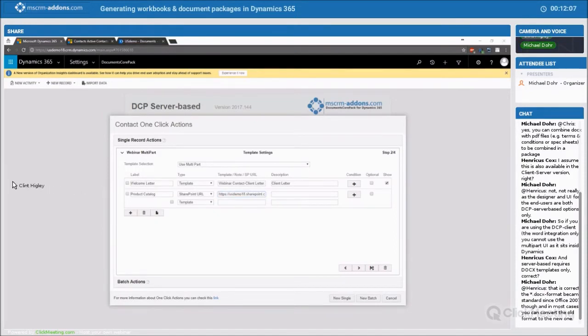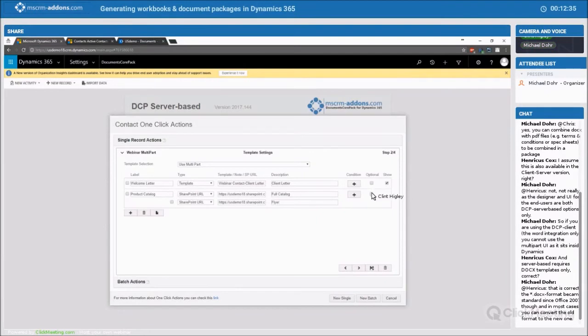Give that a label or description here, so that they know what they're choosing. If they choose this option, it's going to be the full catalog. Then the next thing I want to do is add another SharePoint URL, and also add the flyer. Okay, so put that in there, and then just a simple description, letting the user know exactly what they're selecting.